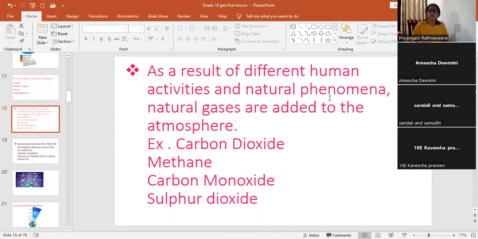What are the natural phenomena which cause these gases to be added? What are the reasons for air pollution? Natural reasons and human activities. Volcanic eruptions, release of methane from marshy lands, forest fires. These are the natural reasons. Can you understand?